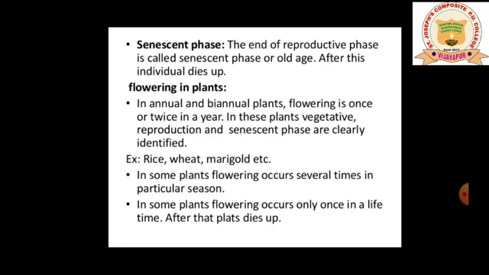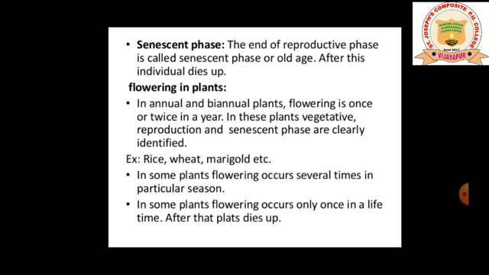Now let me tell you more about some peculiarities in flowering plants, that is in annual and biennial plants. Everybody knows that plants are categorized into three on the basis of their life cycle, that is annuals, biennials and perennials. If the plant lives for 1 year, we call them annuals.